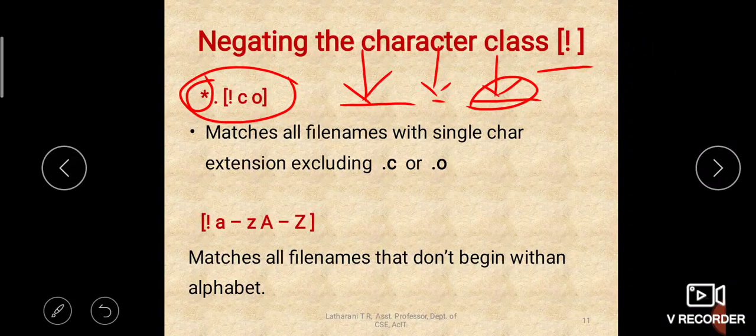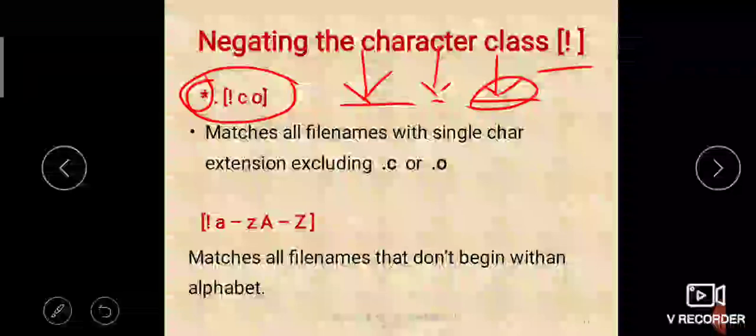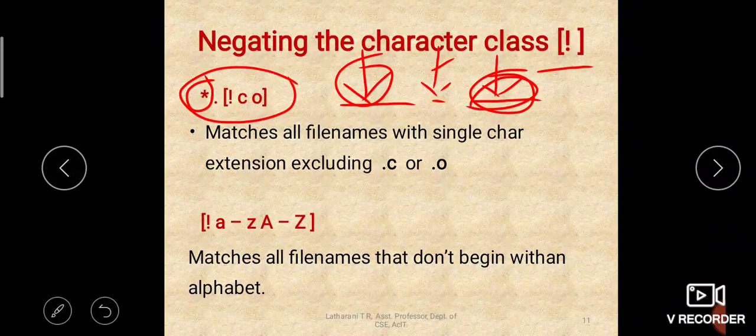If there is a file name with a .c extension, we know that it is a C file. .cpp is a C++ file. .exe is an executable file. .txt is a text file, isn't it? .xls is an Excel file, isn't it? Like that, .jpg is a picture file. Likewise, to identify what type of file it is, we use the extensions. So after the file name there will be a dot and the extension. That is the usual convention used for naming files.